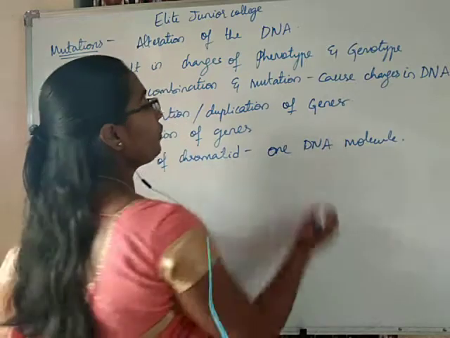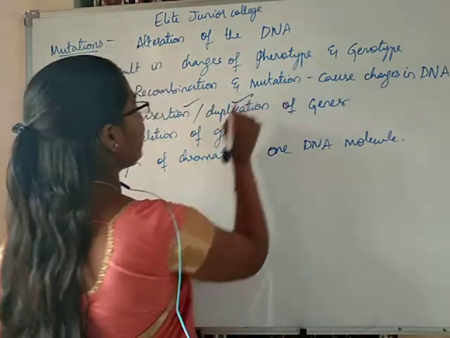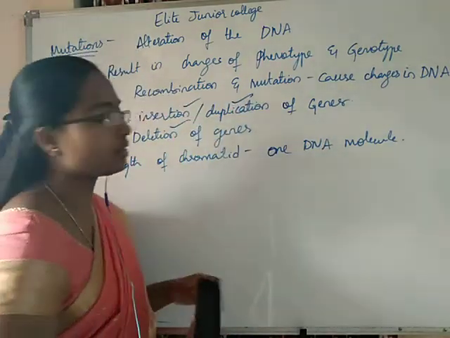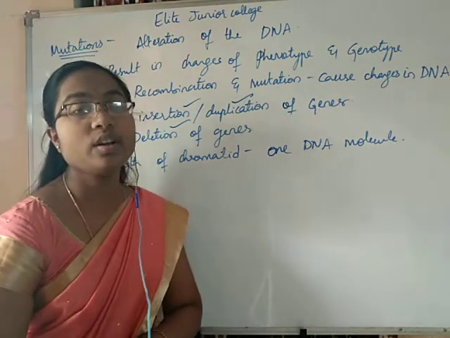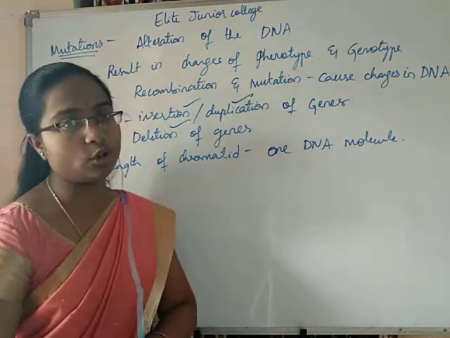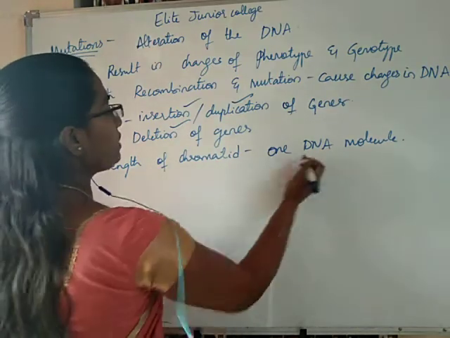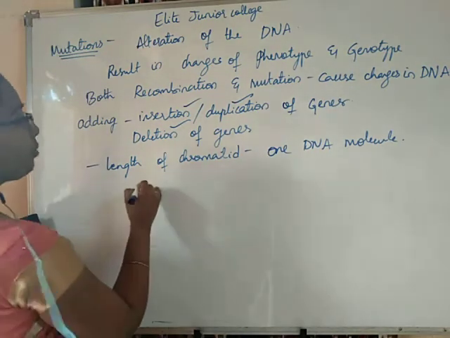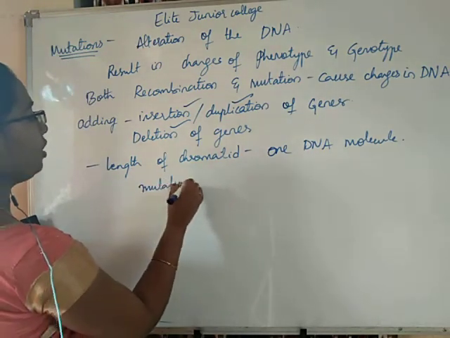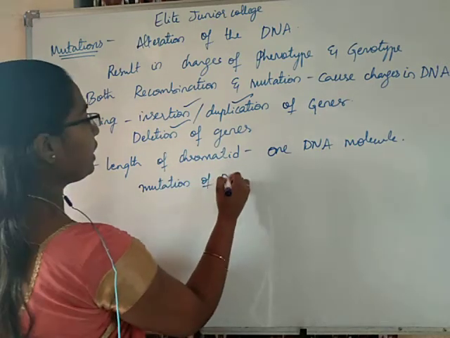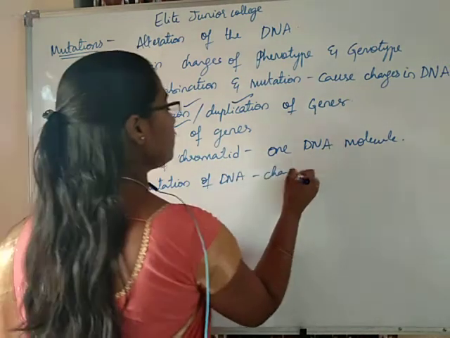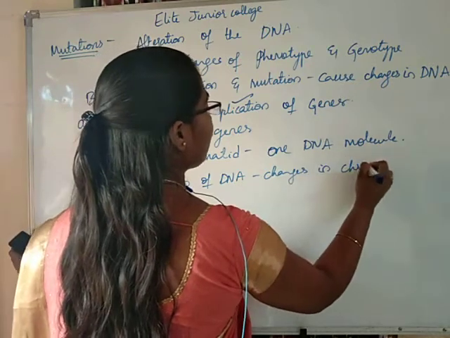So, insertion, duplication or deletion of genes in this DNA molecule will cause changes in the chromatids. Mutation of this DNA molecule will cause changes in the chromatids.